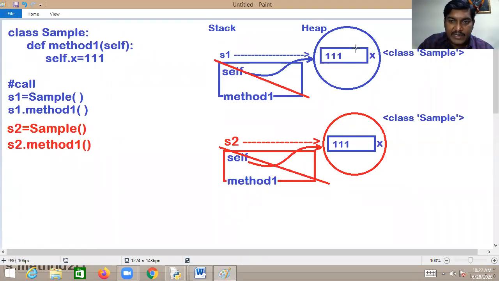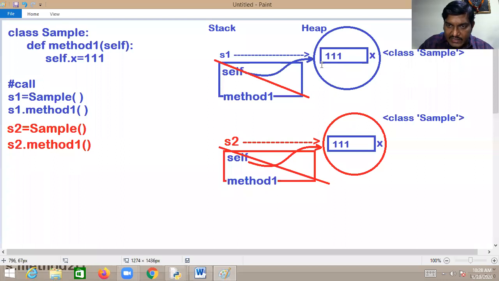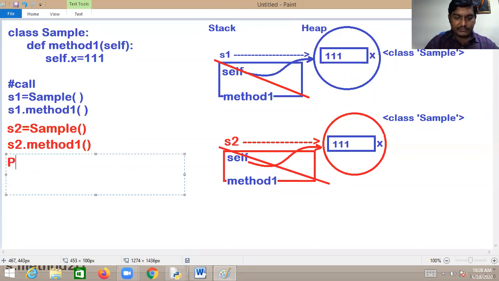So now you please tell me, how can I access this X value? I want to access this X value. This X is referred by what? This object is referred by S1. Now I want to change it. Concentrate. Print it. Okay, just S1.X. How can you write S1.X?